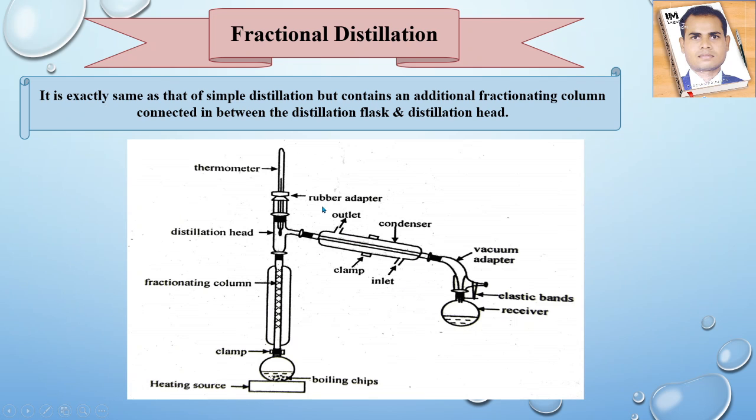So we can simply take the sample mixture, that liquid. After boiling, after heating, that liquid molecule will convert into the gaseous state. It will go this way, and in the condenser it will convert into the liquid state, right, and be collected in the flask. So in this way also we can purify liquid organic compounds by the fractional distillation process, right.